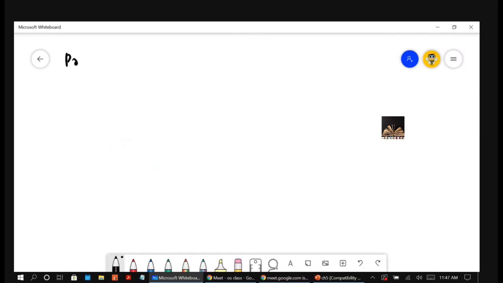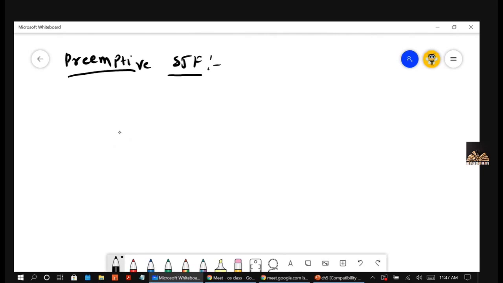This is preemptive SJF. What do you mean by preemptive? Forcibly, we can take out the job when the job is being executed. In non-preemptive, unless the job comes out of the CPU, we are not supposed to take the job out. Forcibly, we cannot take the job out in non-preemptive. In preemptive, yes, you can take the job out in between.